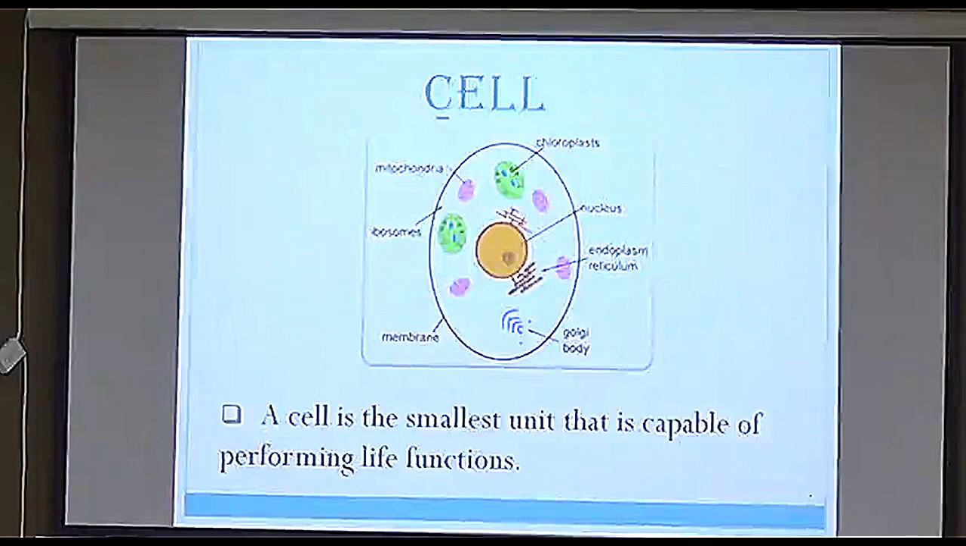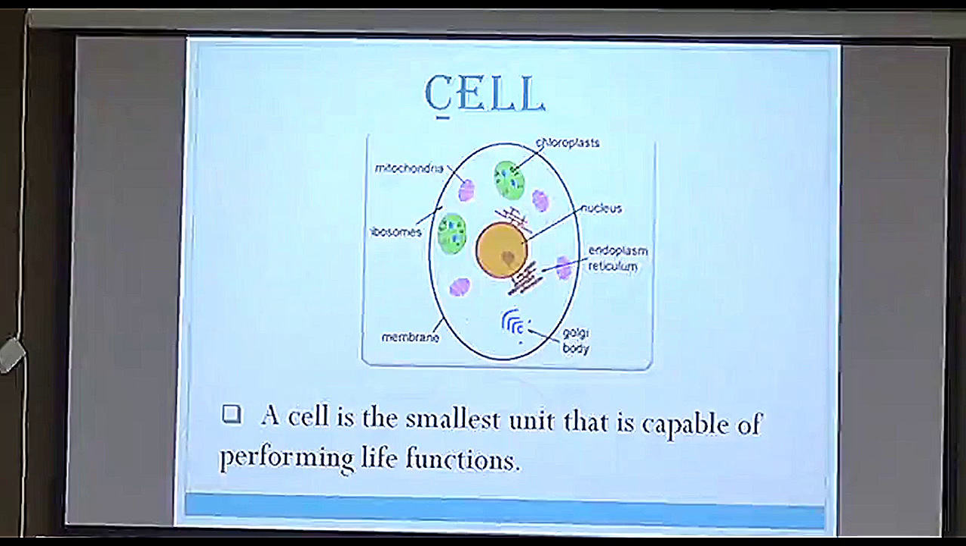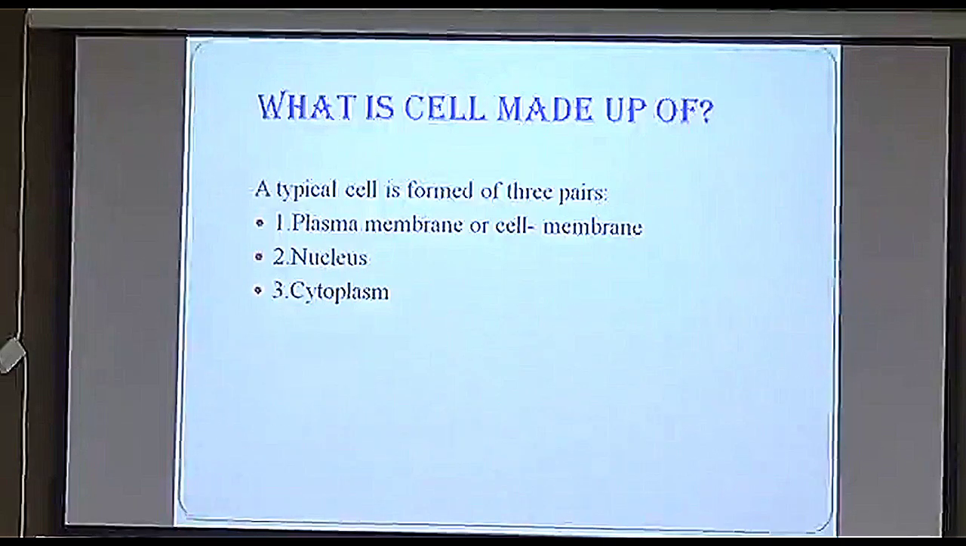Now, cell. What is a cell? It is the smallest unit that is capable of performing life functions. All the functions which are taking place in our body, the cell is responsible for them because it is the first step. Now, what is a basic cell made up of? As I have told you, the simplest unicellular organism is amoeba. What is amoeba made of?